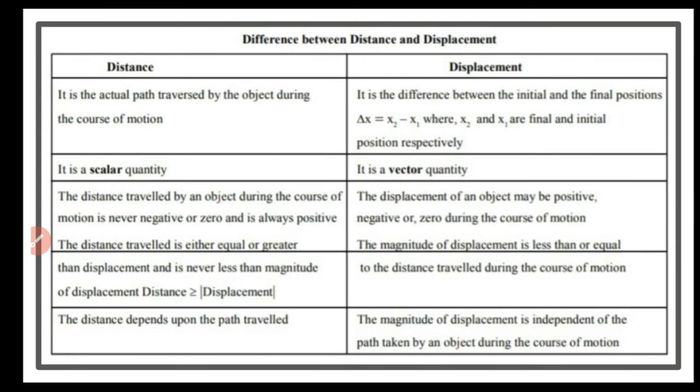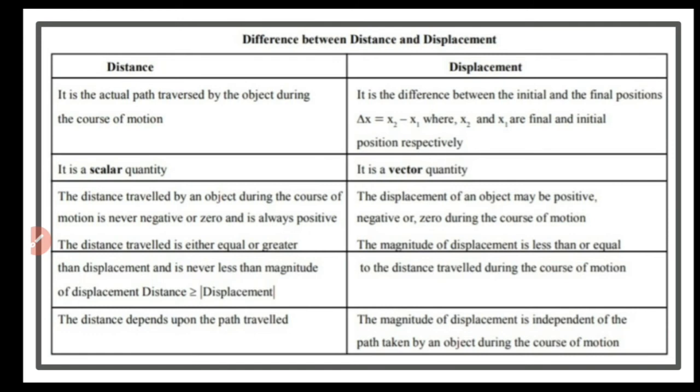So when do we have 0 displacement? In that example, if the object starts from O, goes to B, then comes back to O, the initial position is O, and the final position also is O. So if the final and initial position coincide, the displacement will be equal to 0. But what about the distance traveled? It will not be equal to 0. That is the case with 0 displacement. So the displacement can be negative, 0 or positive.